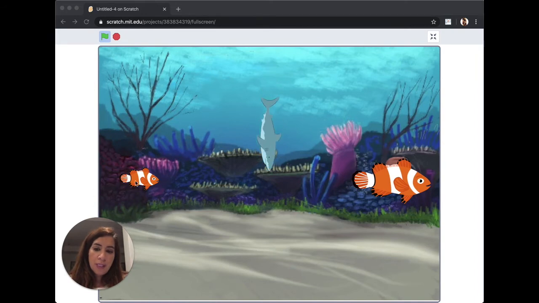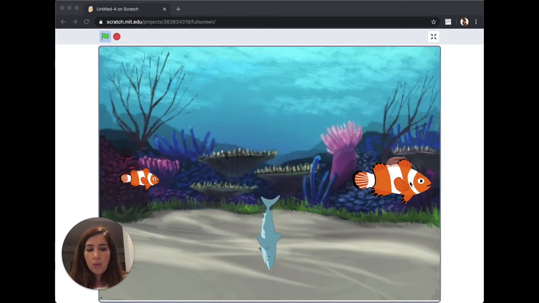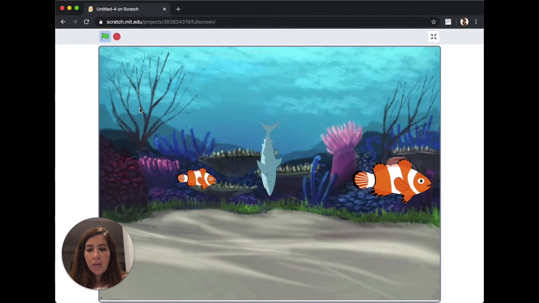So this is basically a little fish that wants to go to his mama fish or his papa fish, and there's a shark that's swimming up and down in between them. So let me just hit the green flag, and then I'm moving the fish back and forth with the arrow buttons on the keyboard, and then if I touch the shark, we hear that sound.